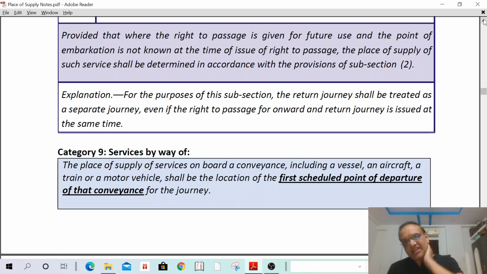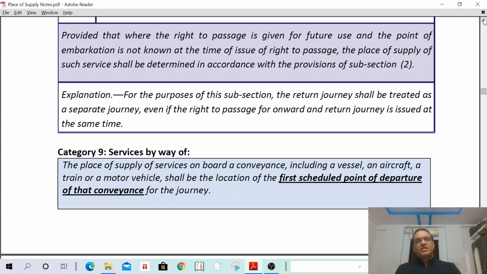Up to category 9, we can revise once. In case of a general person, in case of B2B, the place of supply shall be the location of the recipient. In case of B2C, if the recipient address is available on the records of the supplier, then the location of the recipient. If the address is not available, then the location of the supplier.